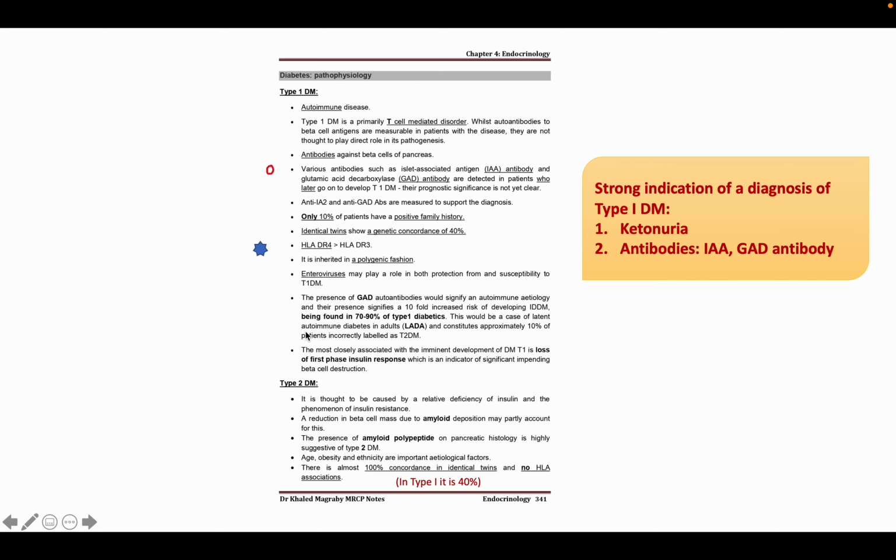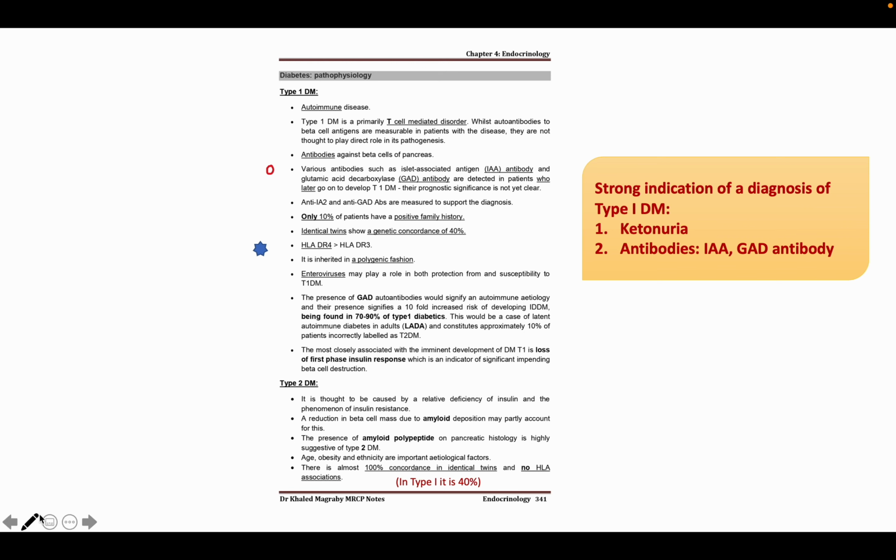Now let's come to type 2 diabetes mellitus. In type 2 diabetes mellitus, we know that there is a relative deficiency of insulin. That means insulin is present in the body, but it is not working properly, and the sensitivity to insulin is reduced. That's why there is more glucose in our blood.